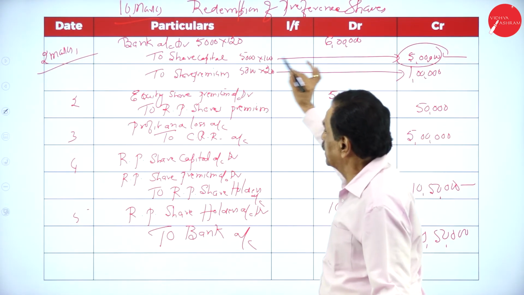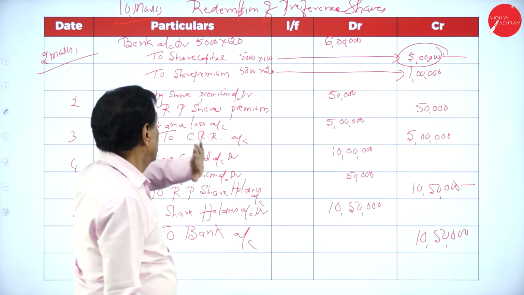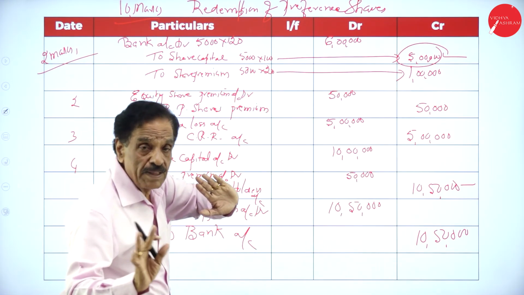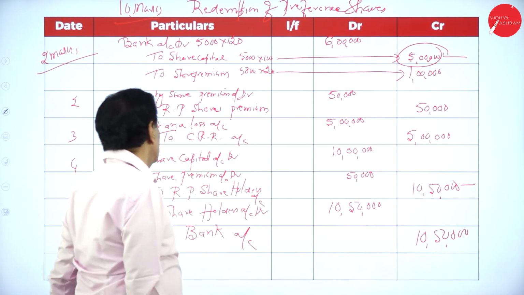Bank account debit 6 lakh, to share capital 5 lakh, to share premium 1 lakh. Then you require 50,000: equity share premium account debit, to preference share premium account.